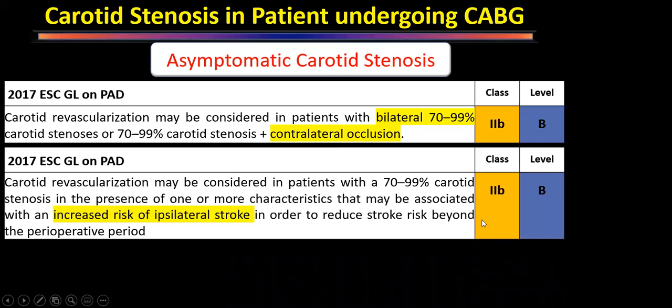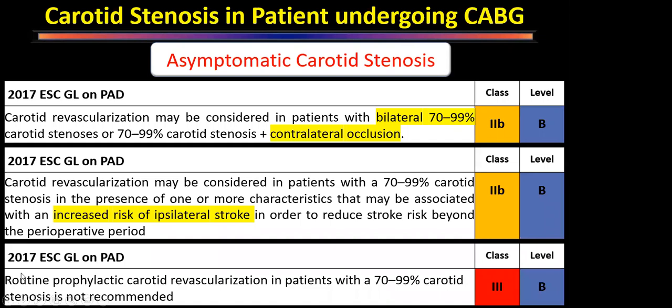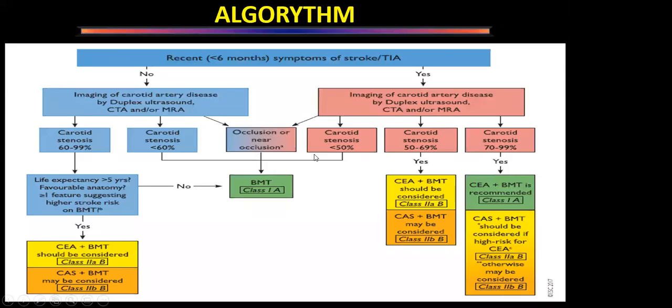Again, class 2B: it may be considered to do a carotid procedure. But routine prophylactic revascularization is not required. So here also, routinely it is not to be done. It is to be done only if it is bilateral, or there is a contralateral occlusion, or there are compelling reasons telling us that this patient is more likely to develop a stroke after surgery. So in those patients, we will do the procedure.